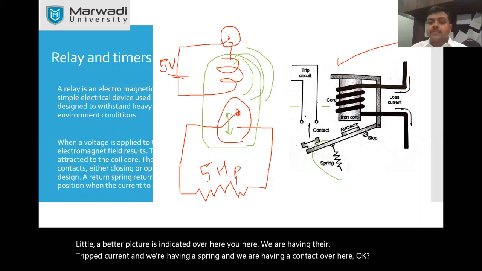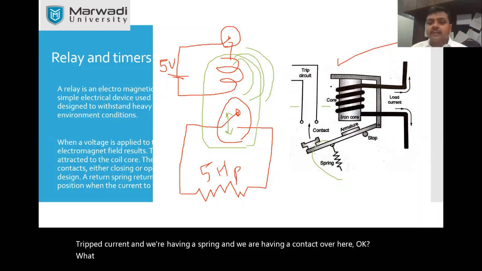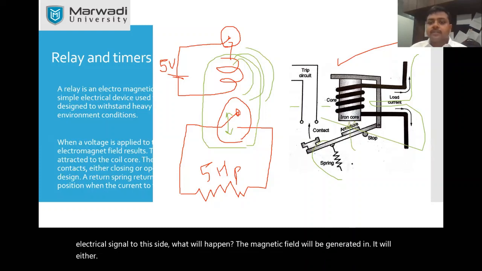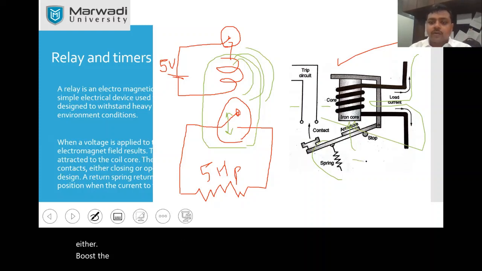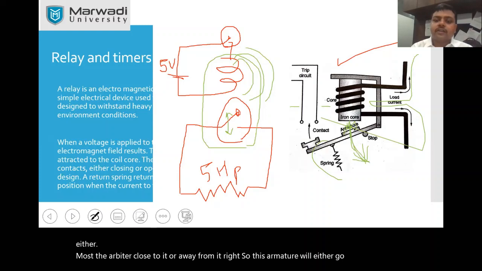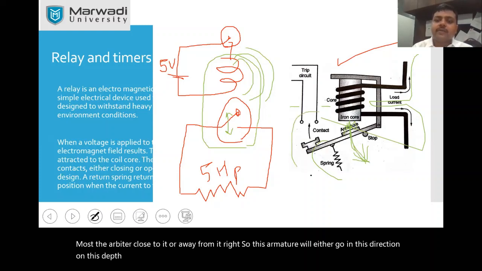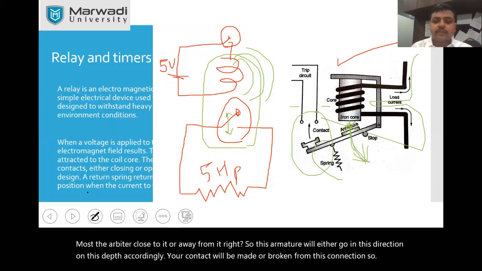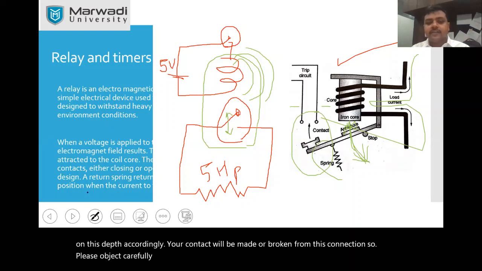Now see what happens when we are giving the electrical signal to this side. The magnetic field will be generated and it will either push the armature close to it or away from it, right? So this armature will either go in this direction or this direction. Accordingly, your contact will be made or broken from this connection. So please observe carefully. It is a very similar arrangement.